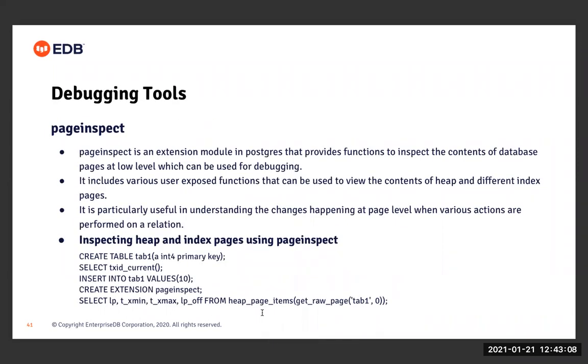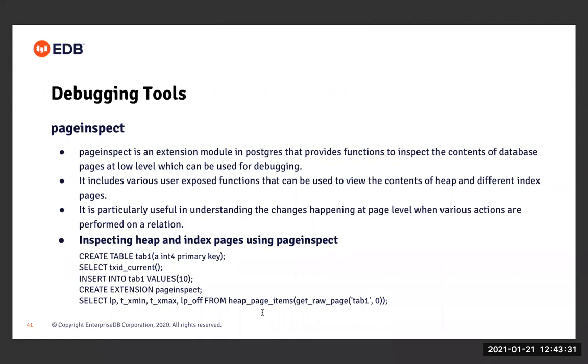Moving to the next slide, the next topic is debugging tools. As mentioned earlier, I'll be talking about two main debugging tools here: one is Page Inspect and the second one is pgstat. Let's start with Page Inspect. Page Inspect is an extension in Postgres that provides functions to inspect the contents of database pages at a low level, which can be used for debugging purposes.